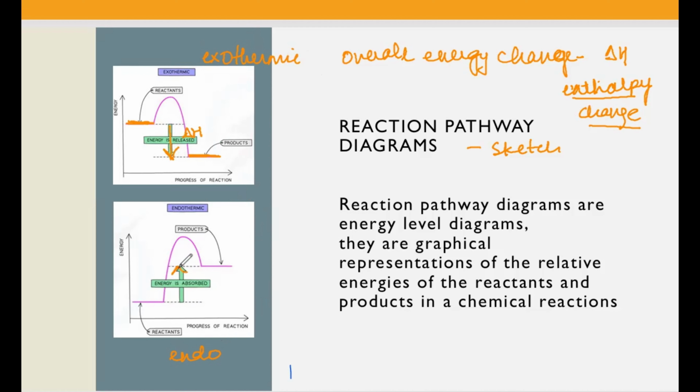Whereas in an endothermic reaction, because heat is taken in, we see an upward arrow, which depicts that the product's level is higher. The product's relative energy is higher than that of the reactant, so heat energy is taken in, and that is shown by delta H or by the arrow. This is the kind of reaction we have for endothermic reactions.